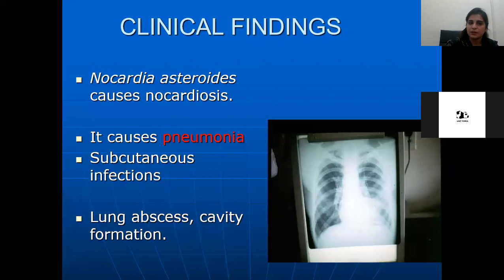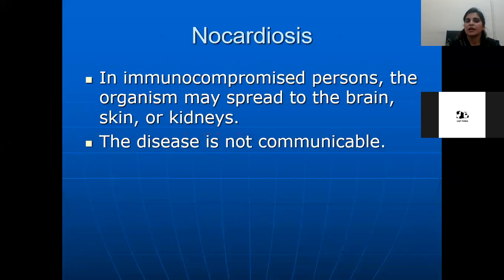It causes pneumonia, subcutaneous infections, lung abscess, and cavity formation. In immunocompromised persons, the organisms may spread to brain, skin, or kidneys. So in immunocompromised patients, it will disseminate to the other organs of the body, and the disease is not communicable. Actinomyces israelii and Nocardia asteroides are both non-communicable. They can't be transmitted from human to human.